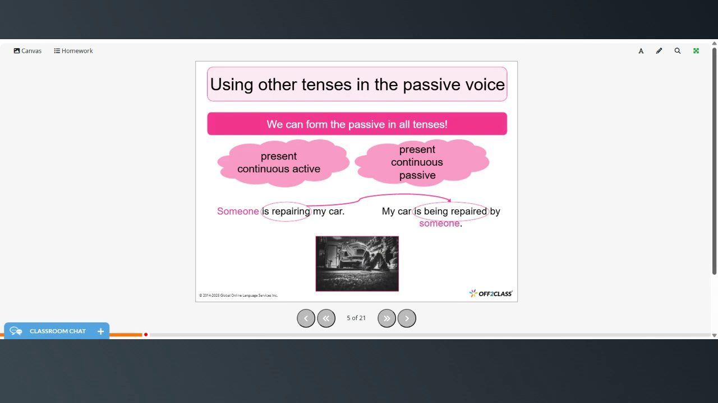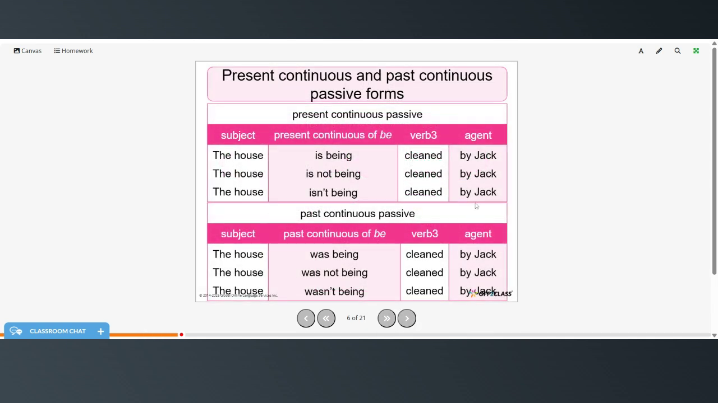Now we can form the passive in all of the tenses. Present continuous active, someone is repairing my car, or present continuous passive, my car is being repaired by someone. Present continuous passive, again we've got the subject, the present continuous of be, the third form of the verb, and the agent. The house is being cleaned by Jack.